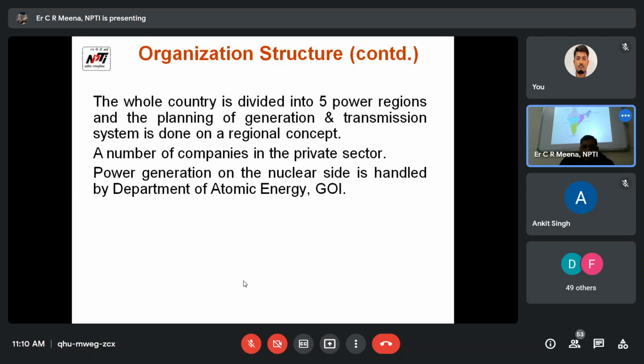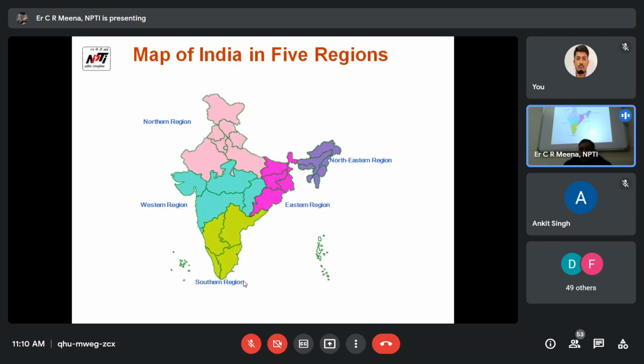I have already explained that. These are the regions; all of India is divided into these regions. This color represents the northern region, this is the western region, this is the southern region, this is the eastern region, and this is the northeast region. But as of today, all regions are connected together. Before 2012, these were not connected to each other. As and when required, we had to connect each region to another.